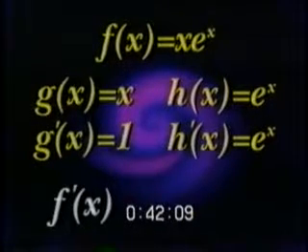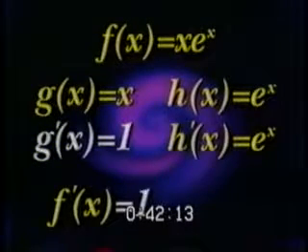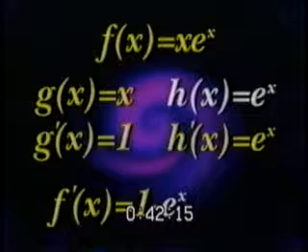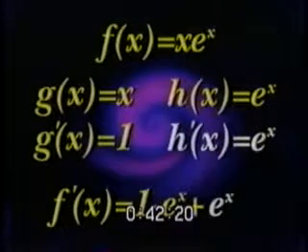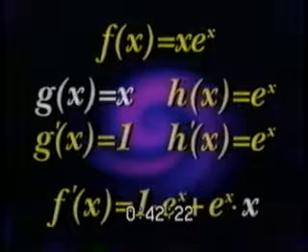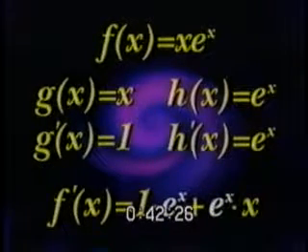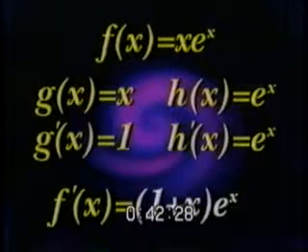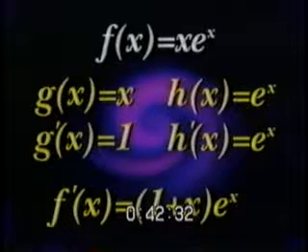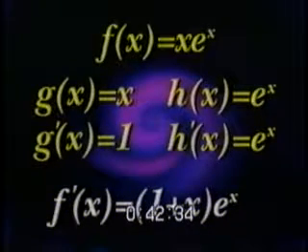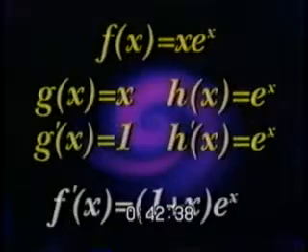So, the derivative of f of x is equal to the derivative of the first, which is 1, times the second, or e to the x, plus the derivative of the second, which is e to the x, times the first, which is x. To simplify this, we can factor an e to the x out of each term. After doing this, we're left with the quantity of 1 plus x times e to the x. So, the derivative of f of x equals x times e to the x is f prime of x equals the quantity of 1 plus x times e to the x.